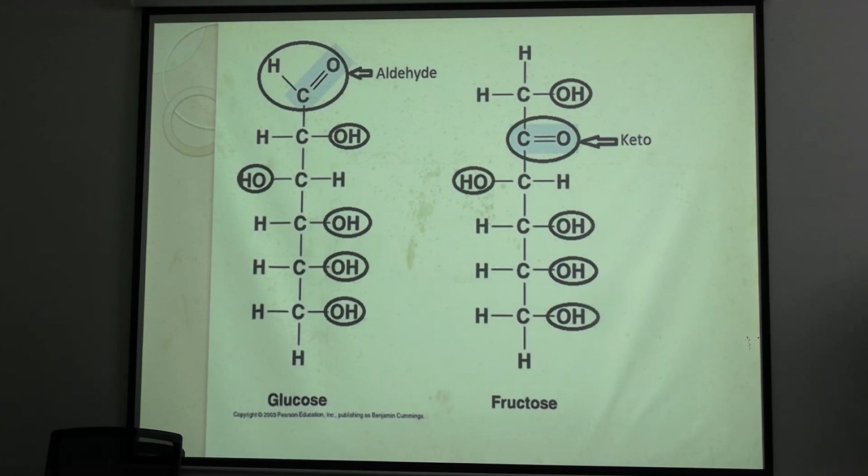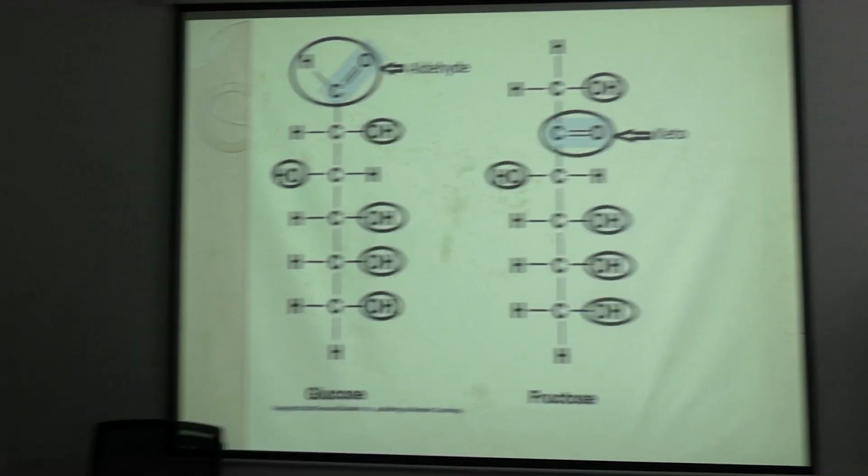And for numbering the carbon, from where to start numbering? From the functional group. We will place the functional group at the top and start numbering the carbon atoms from that functional group. In case of ketone, it is obvious to place the keto group on the second carbon. We cannot put the keto group on the first carbon. So 1, 2, 3, 4, 5, 6. Other than carbon 1, every carbon has an OH group with it, in case of fructose and glucose both.